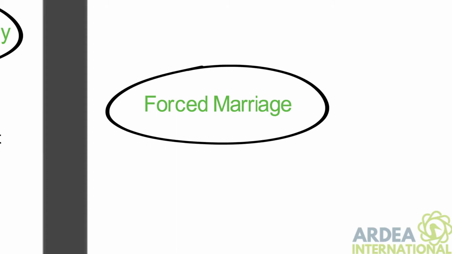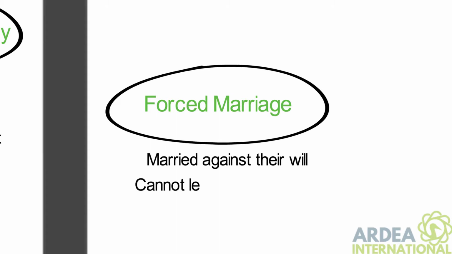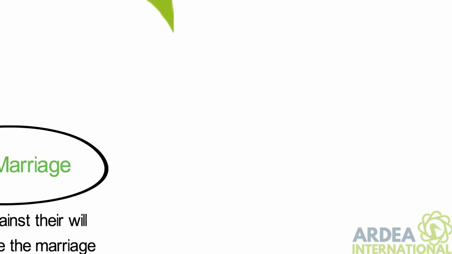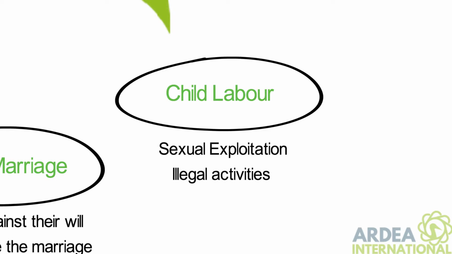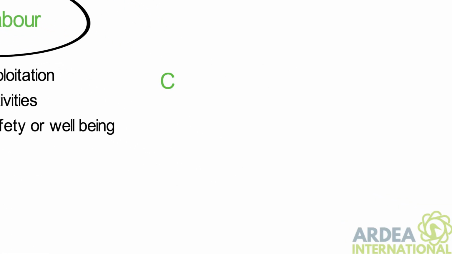Forced marriage is when someone is married against their will and cannot leave the marriage. Early marriage or child marriage can also be considered slavery. The International Labour Organization prohibits the worst forms of child labour. This includes all activities which sexually exploit children and involvement with illegal activities such as production or trafficking of drugs, and any work which could damage the health, safety, or well-being of the children.